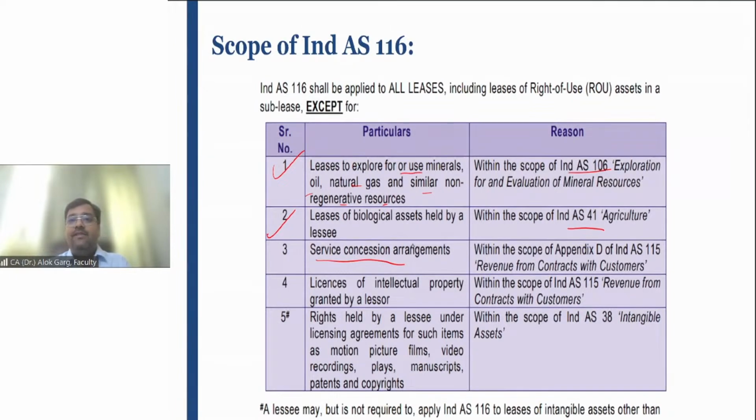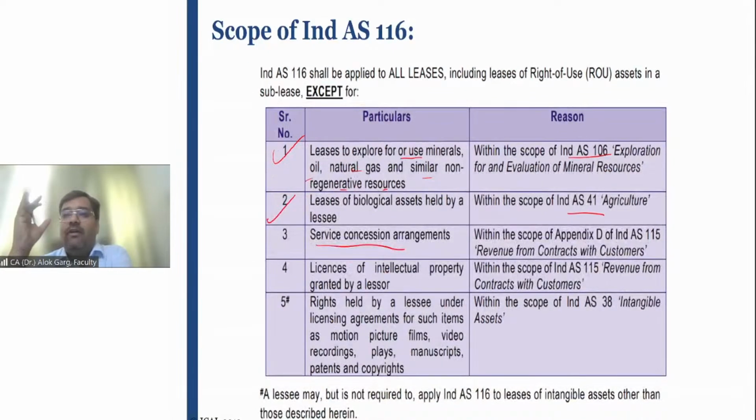You understand the meaning of service concession arrangement? Have you used a toll whenever you have gone through any highway? Have you paid toll tax at a toll plaza? When you see the name of the company on the toll plaza, you will find the name of a private company, like Dharmendra Roy Constructions Limited. It is a private company, but the road belongs to the government, to NHAI, the National Highways Authority of India.